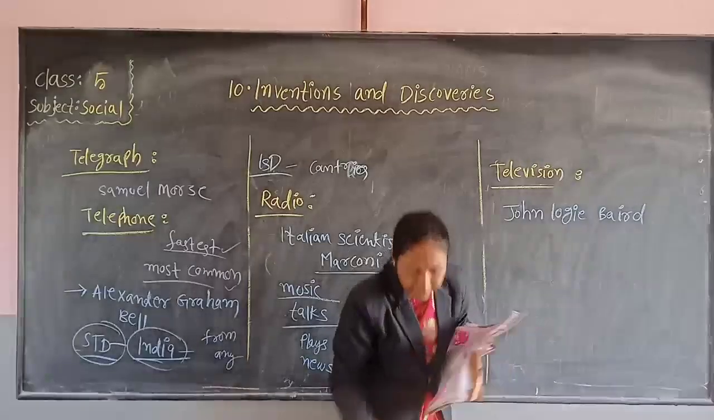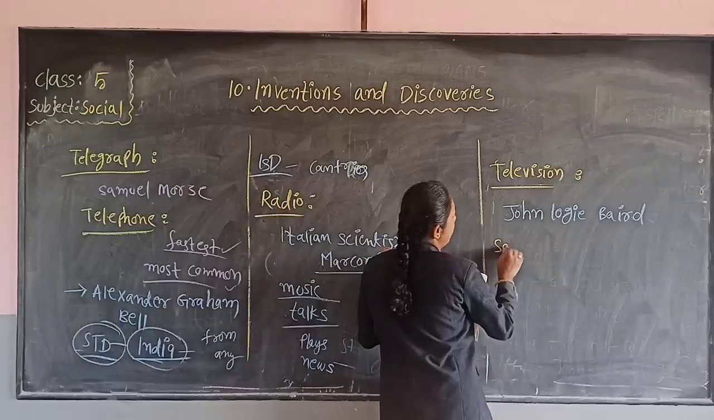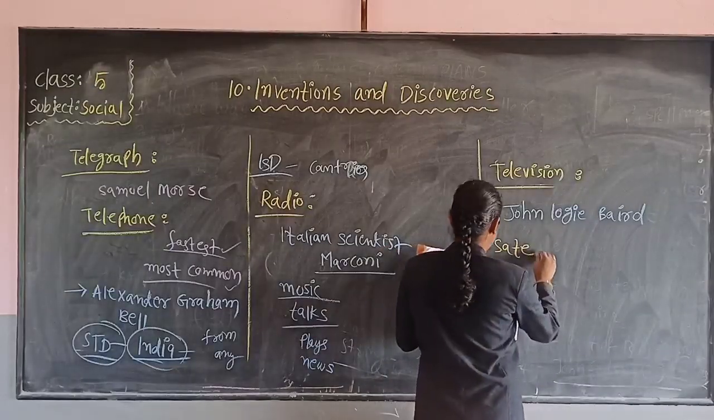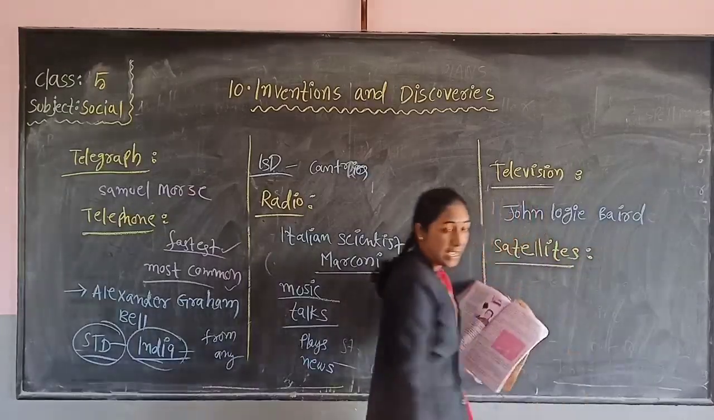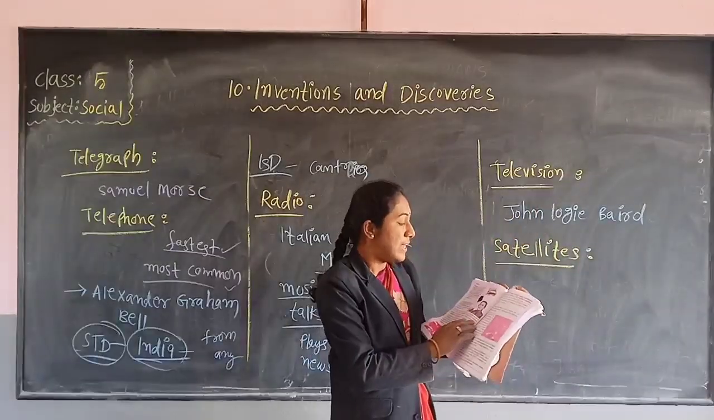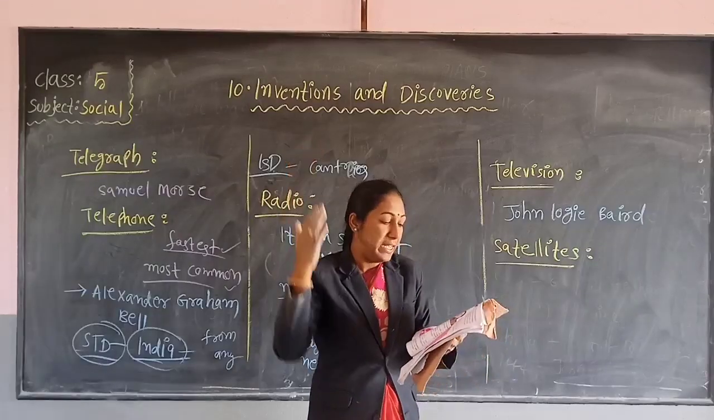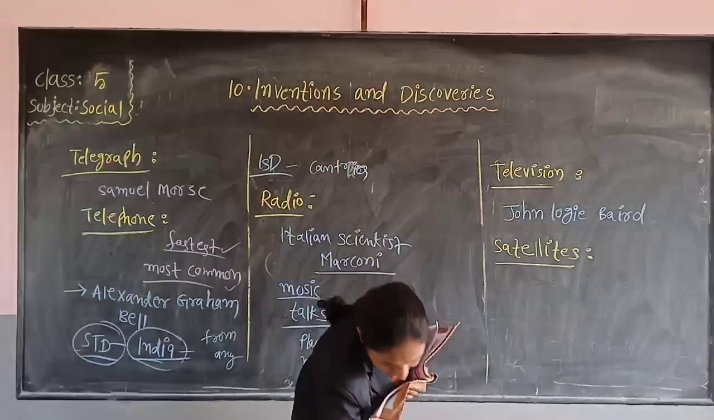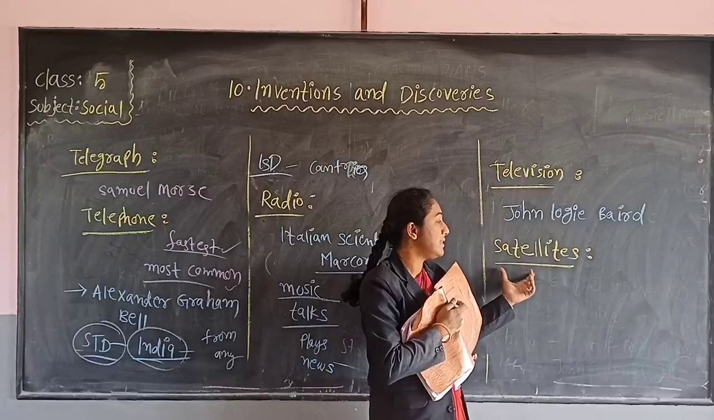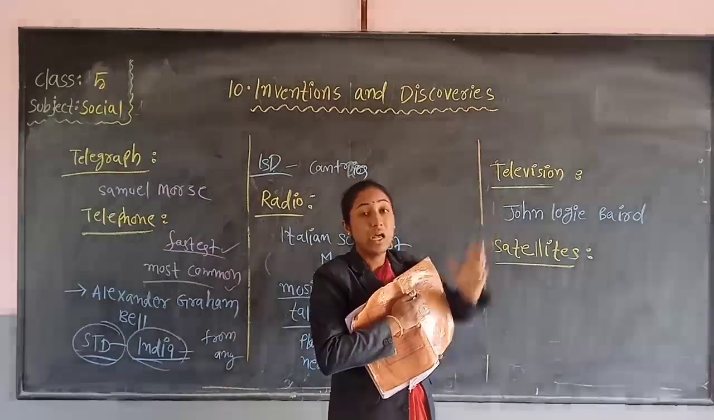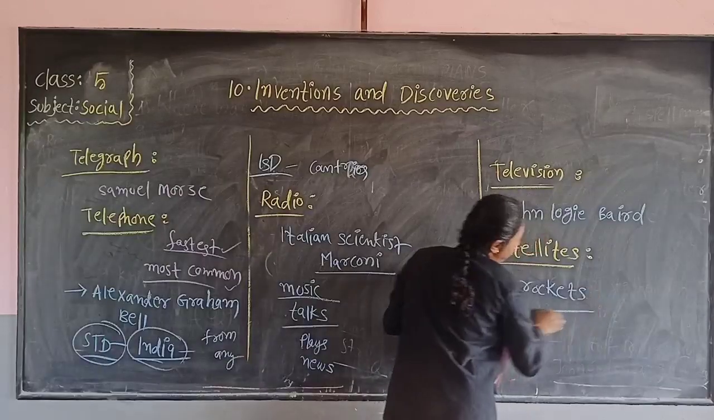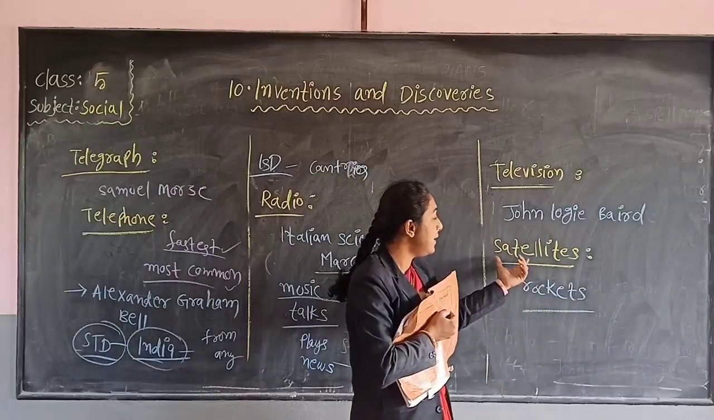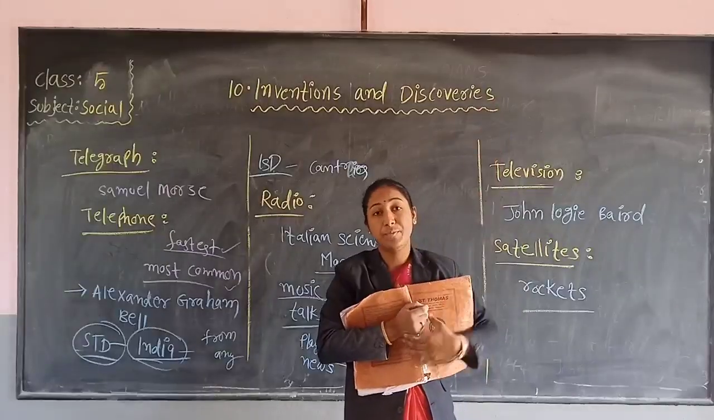Next, children, satellites. Satellites are sent into space with the help of rockets. How do we send these satellites into space? With the help of rockets.